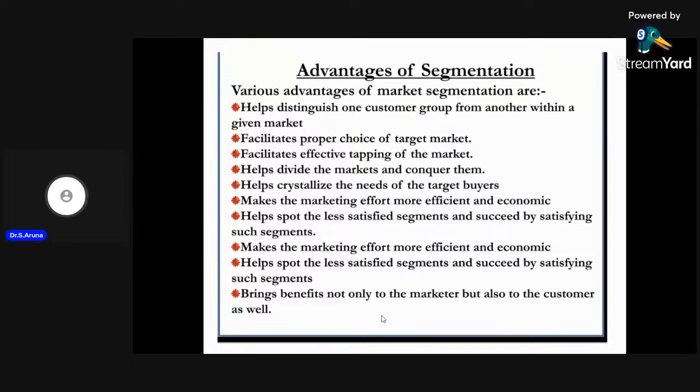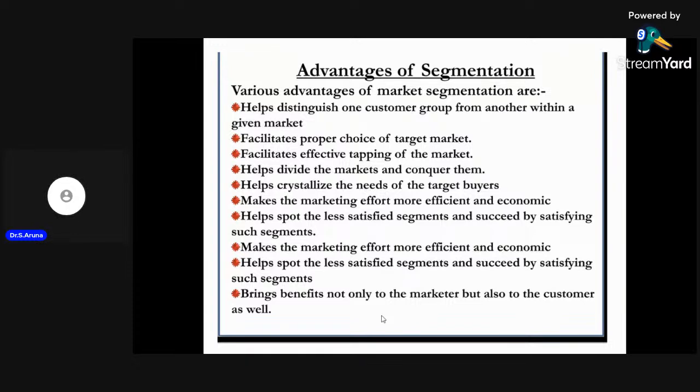It is also helpful to the manufacturer in selecting suitable target buyers, because they cannot satisfy all customers' needs. Whatever product is manufactured by them may be suitable only for one particular group of people, so they will attract only that group of customers.